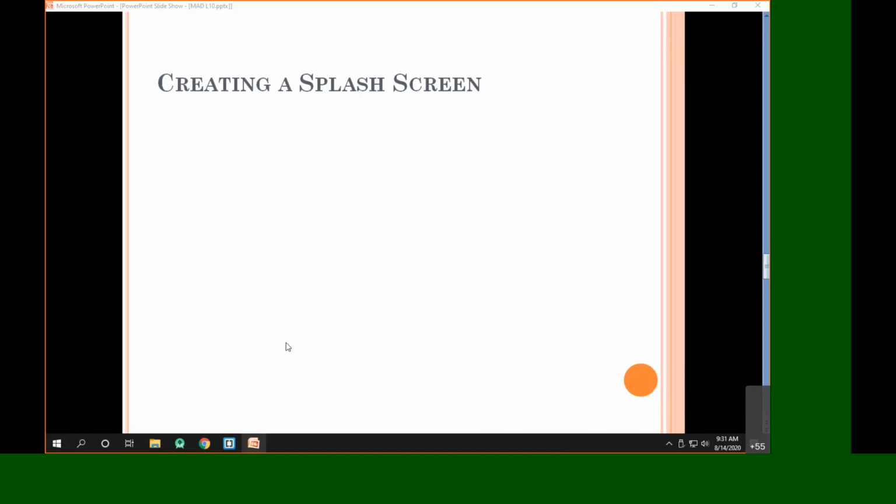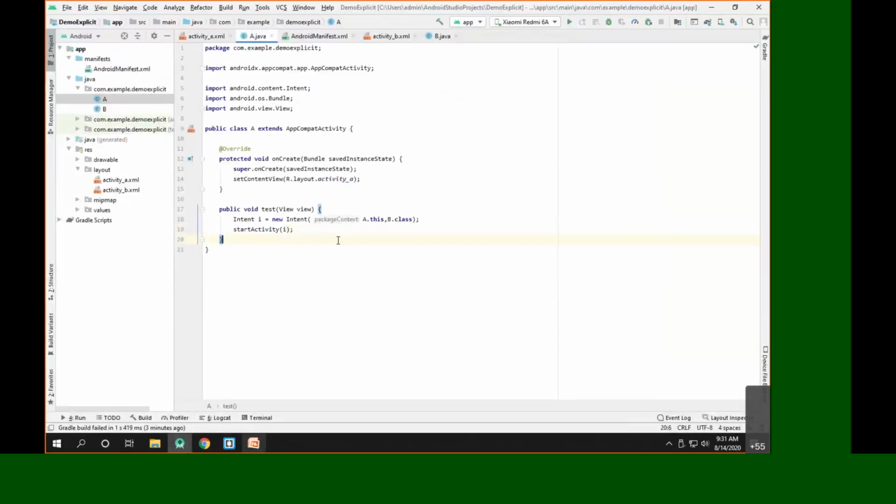So let's try to create a splash screen. Now here our requirement is that the splash screen is shown for 3 seconds. So our data requires a time of 3 seconds to load. So here we want a screen to be shown for 3 seconds.